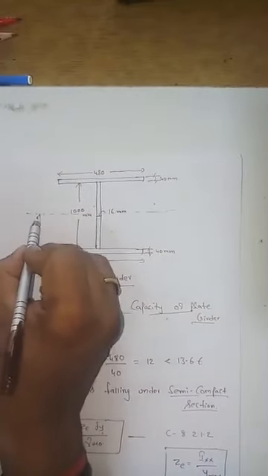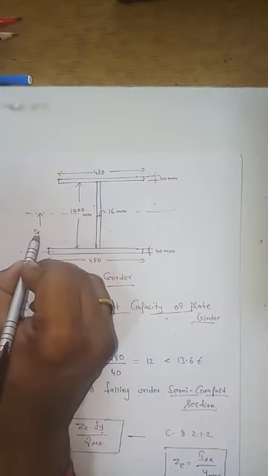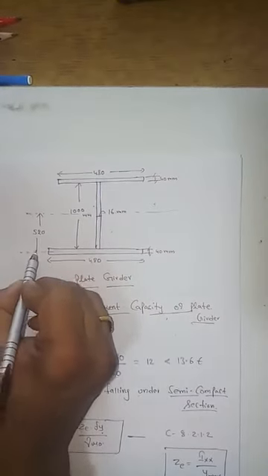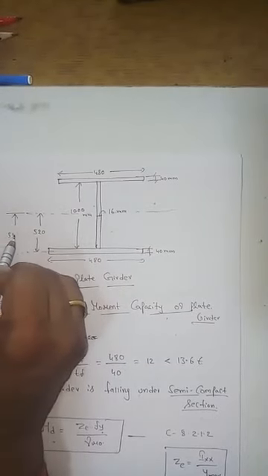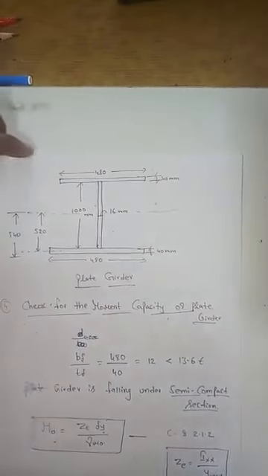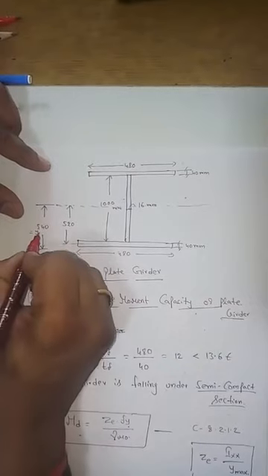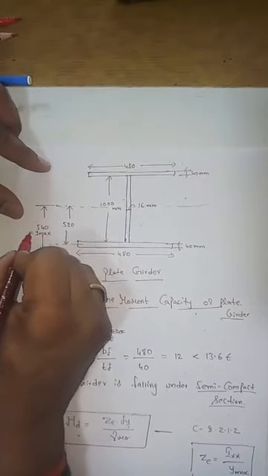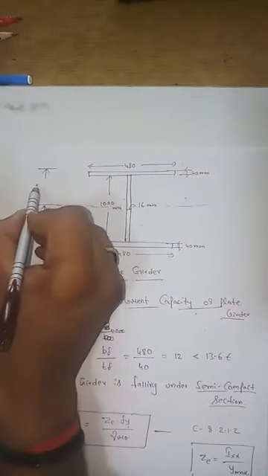What is the distance from the centroid of your plate girder to the centroid of your plate? This distance is 500 plus 40 by 2, which is 520. This is to the center. And what is this distance? 540. What is this 540? 540 is nothing but Y max, the maximum distance from the neutral axis to the outermost fiber.